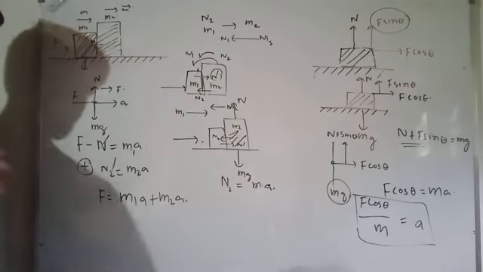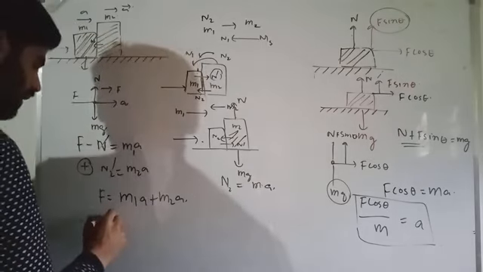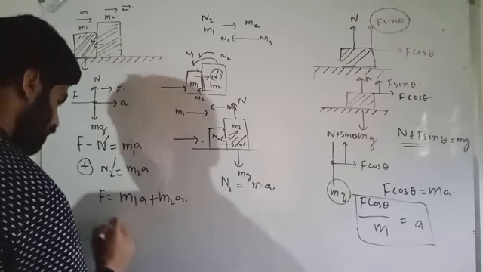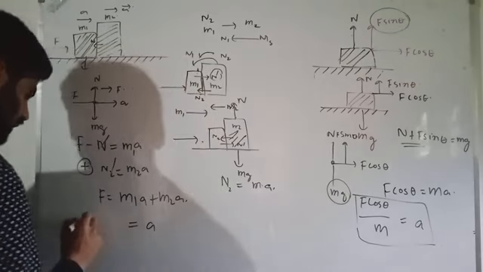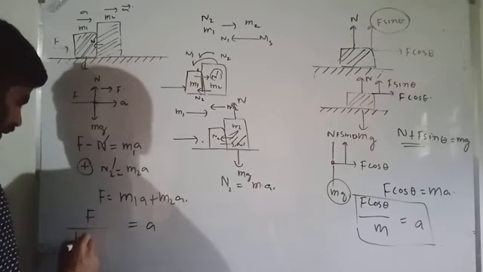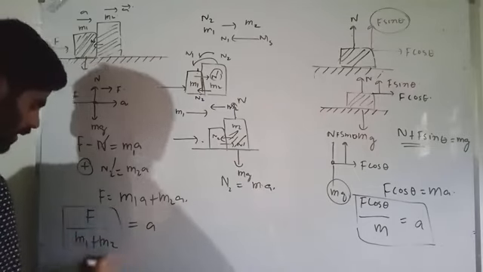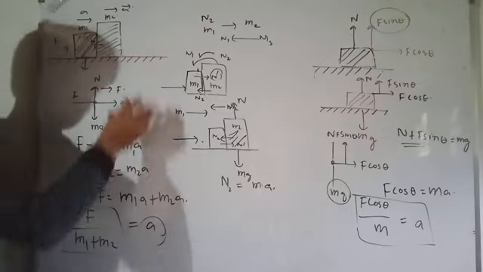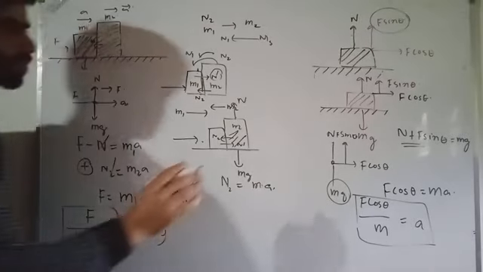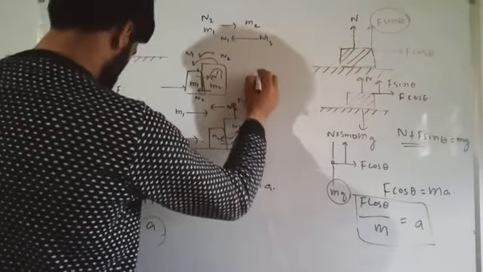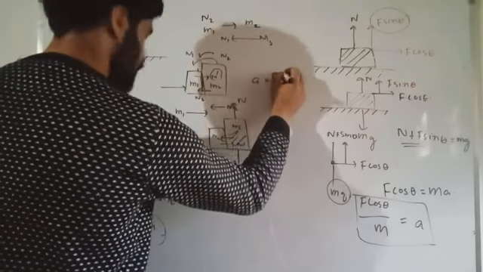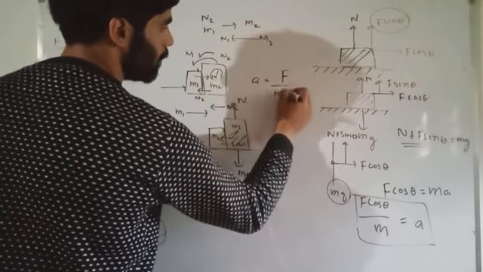So a should be given as F divided by m1 plus m2. This should be the acceleration of the whole system. We can directly write it as a equals F divided by m1 plus m2.